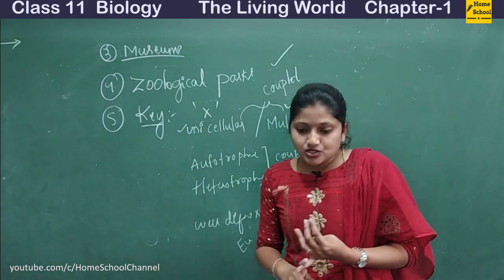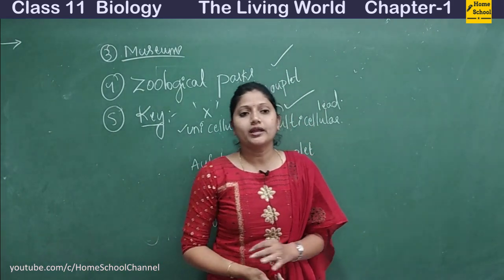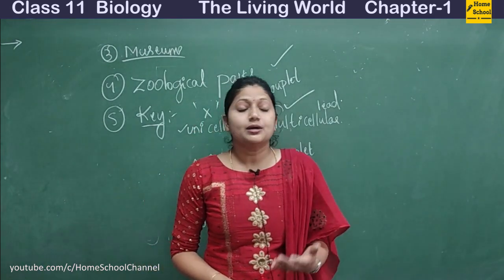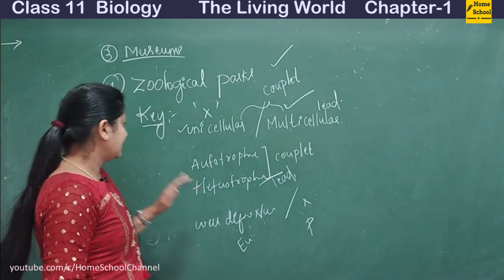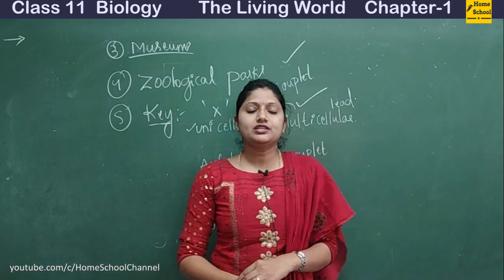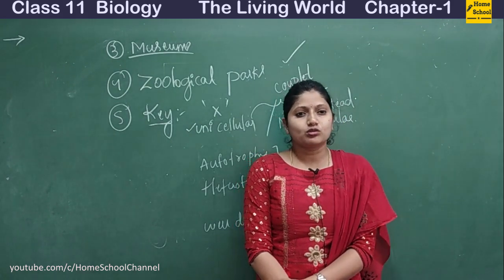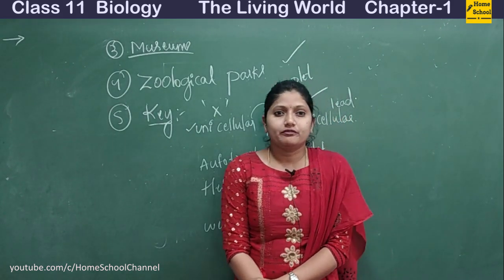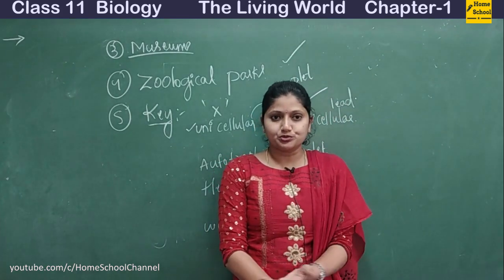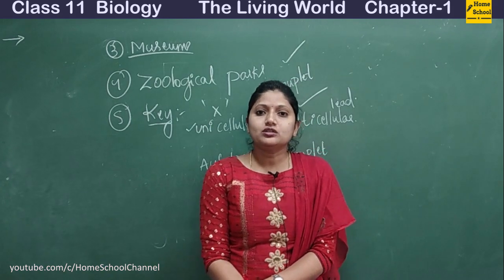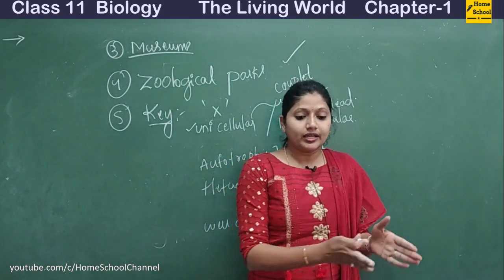Clear? The first taxonomical aid is the herbarium, the second is the botanical garden, the third is the museum, the fourth is the zoological parks, and the fifth is the key. Along with these five, we also see some other types of aids, like flora, which mainly gives us an idea of the habitat and its distribution, and then the manuals. They mainly provide us the names of the species in that particular area.